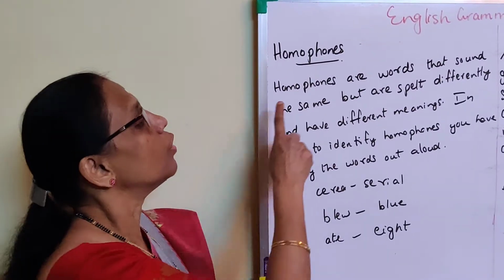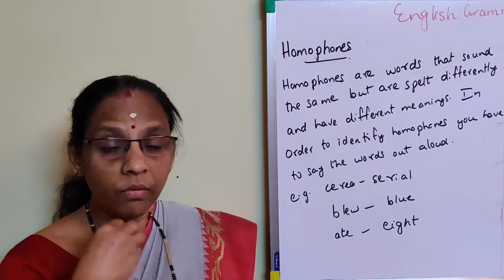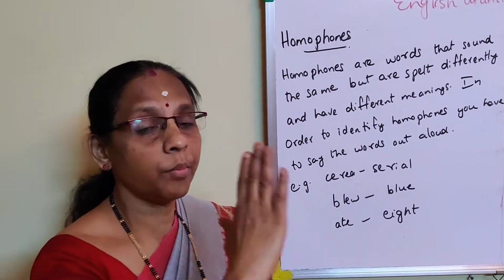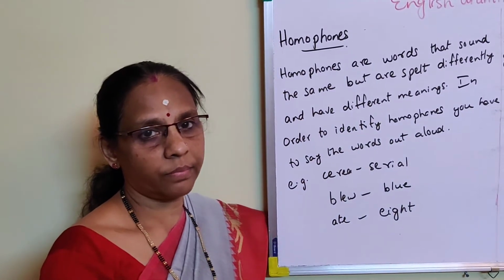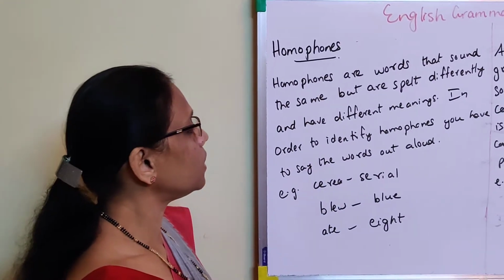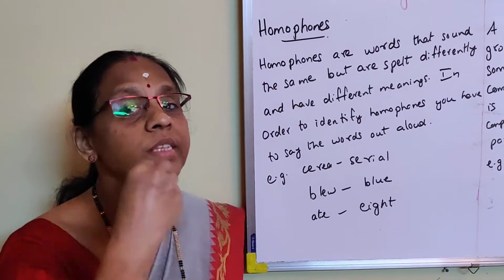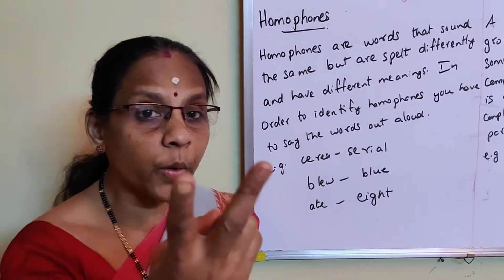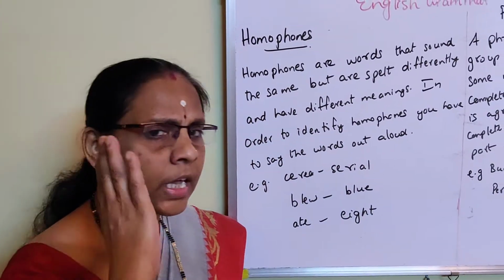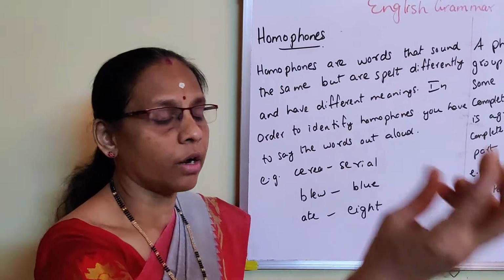What are homophones? Homophones are words that sound the same. While pronouncing, they will sound the same, but the meaning is different. Understood? Then in order to identify whether it is a homophone or not, you have to say it loudly. So what are the two points? Homophones sound the same but have different meanings. In order to understand, we have to say it aloud.